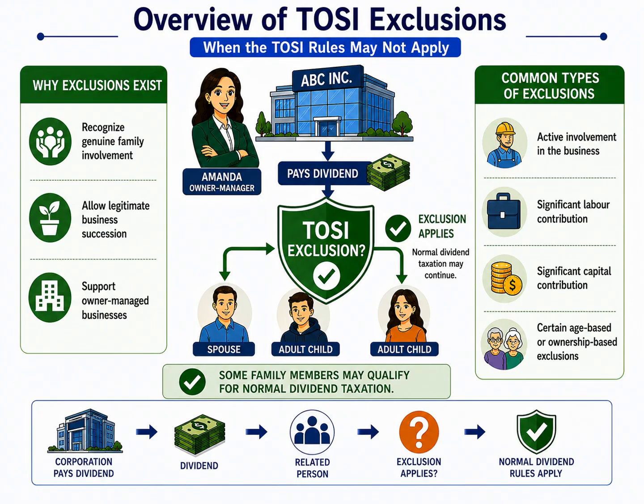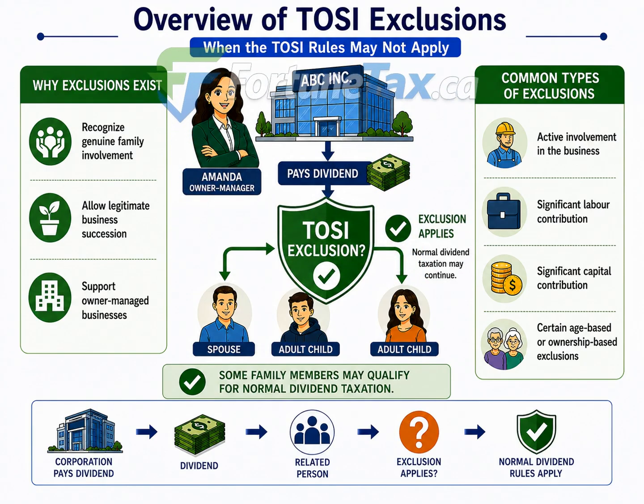There are several common categories of TOSI exclusions. One of the most important is active involvement in the business. Family members who regularly work in the corporation may qualify for normal dividend taxation. Another common exclusion applies where an individual has made a significant labor contribution, providing valuable skills or management services to the business. In some situations, a significant capital contribution may also support an exclusion. In addition, Canadian tax law contains certain age-based and ownership-based exclusions that may apply in specific circumstances.